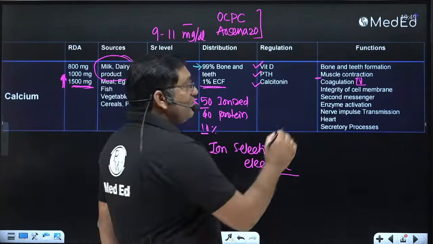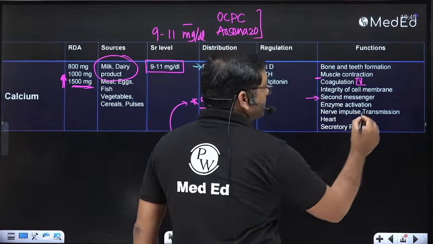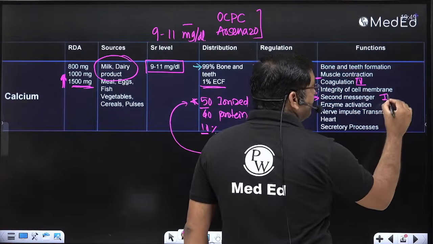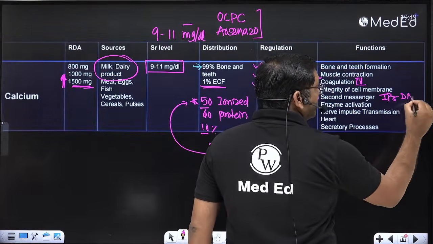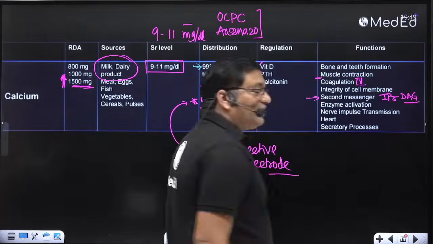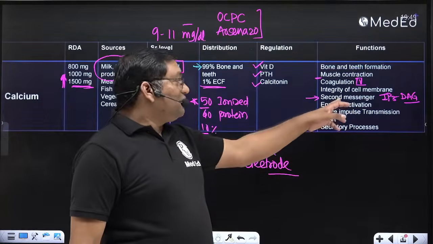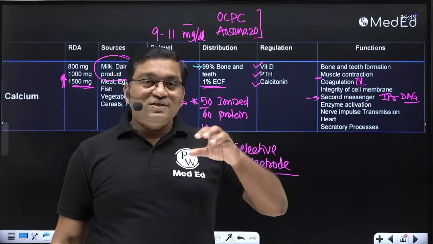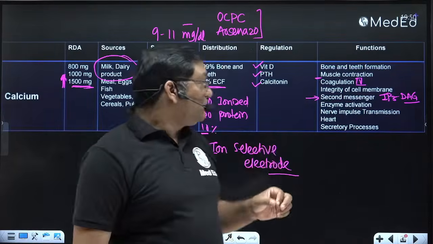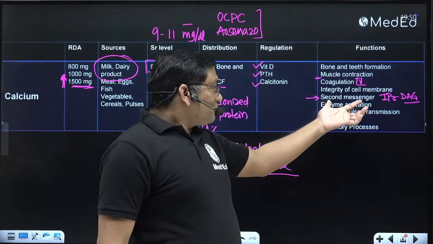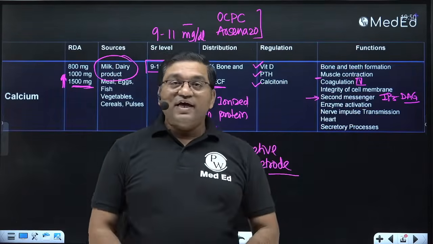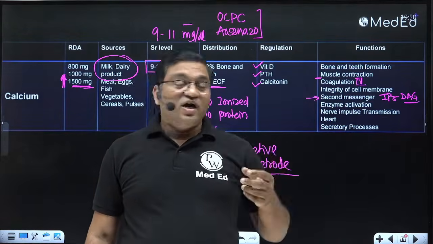It is second messenger in the hormone action which is via the IP3 DAG cascade, that is inositol triphosphate and diacyl glycerol cascade. It is an important second messenger in the hormone action. So it is important for the action of most of the hormones.